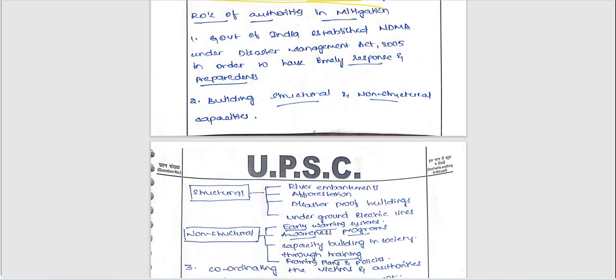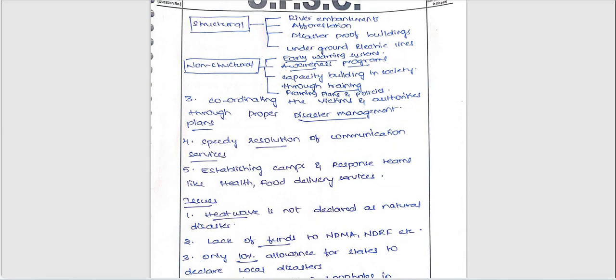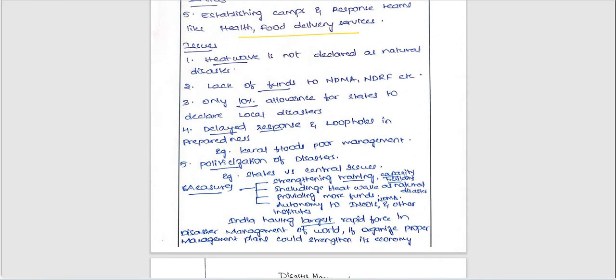Apart from that, the role of authorities in mitigation. He has given some response and preparedness and structural and non-structural capacity, a few points regarding the structural and non-structural, also with some flowchart. Next, disaster management plans, restoration of communication services and health and food delivery services also given by these authorities. Next, what are the issues here? He has written that heat wave is not declared as a natural disaster. Very important. The recent heat wave was the hot topic, right? Lack of funds to NDMA and NDRF, etc. is also very important.